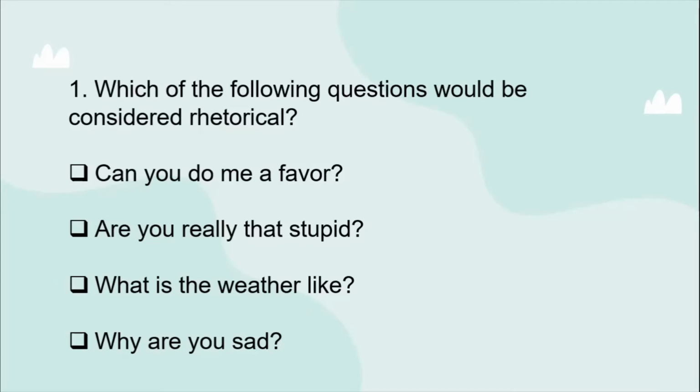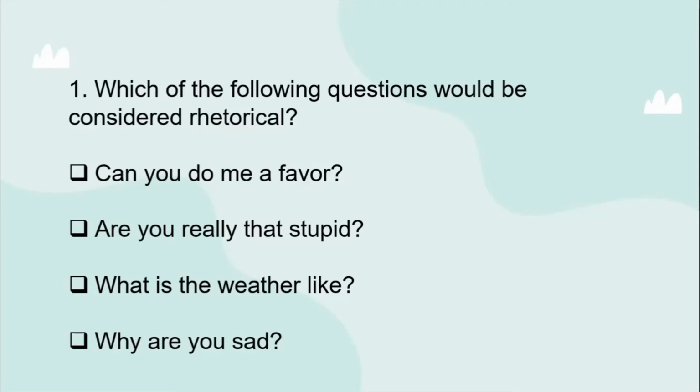Can you do me a favor? When I ask this to someone, I expect that person to answer in yes or no. When I say, are you really that stupid? That means I believe that that person is really stupid. What is the weather like? Here also I'm expecting an answer. Maybe I'm planning to go somewhere and I want to know whether it is the right time to go or not.